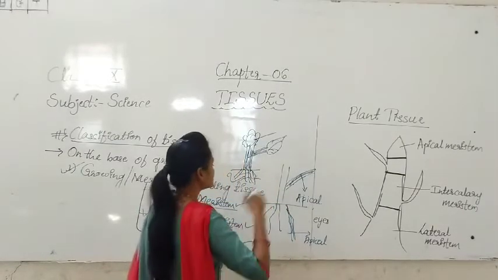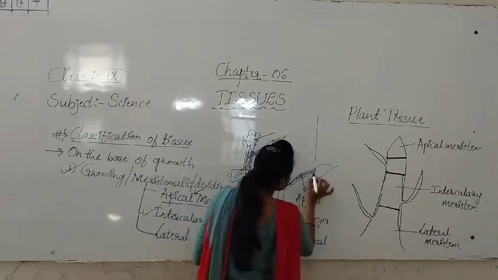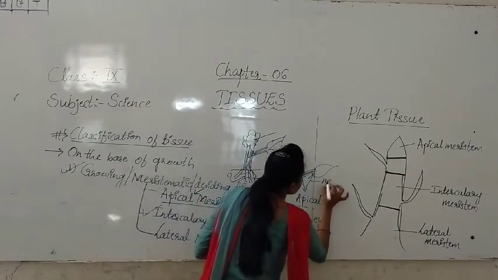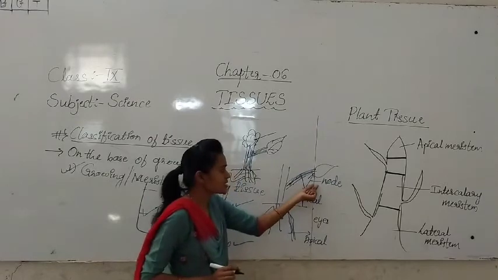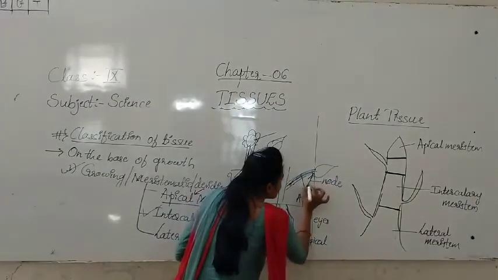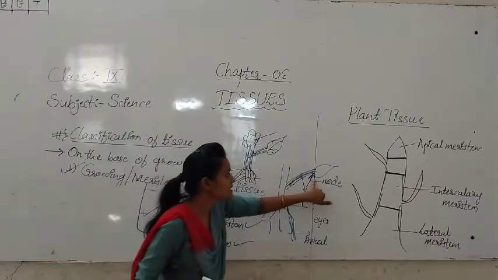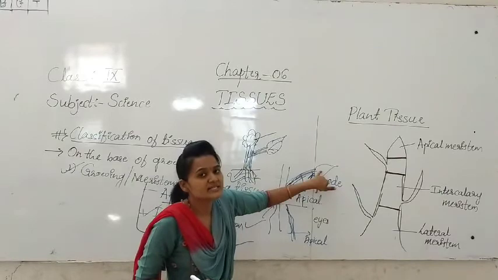Internodes means where? See, for example, if it is the stem, again a leaf is there. What are we calling this part, students? This part we are calling the nodal region. Intercalary meristem will be present near the nodal region.